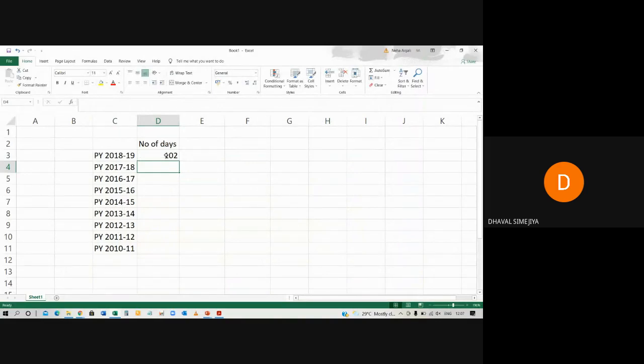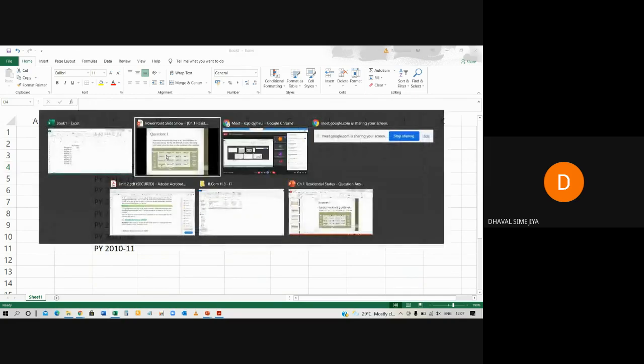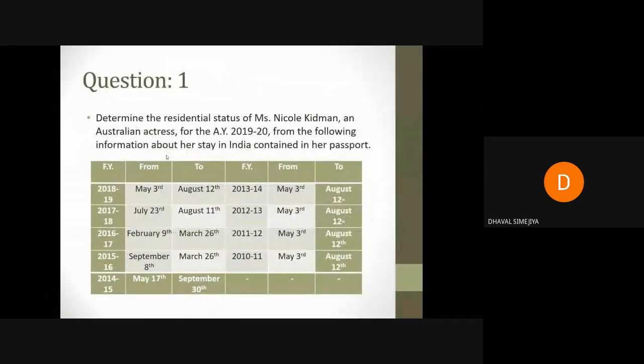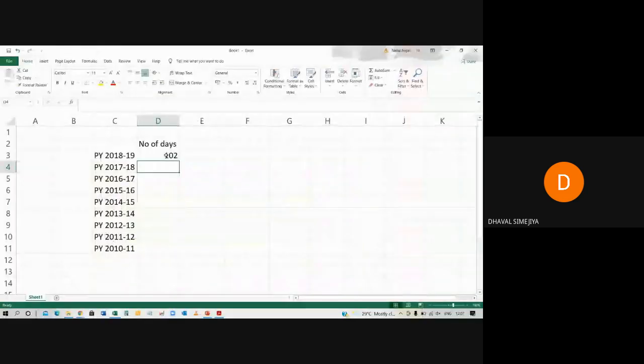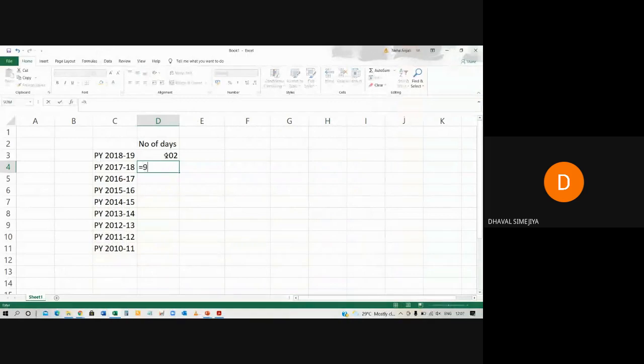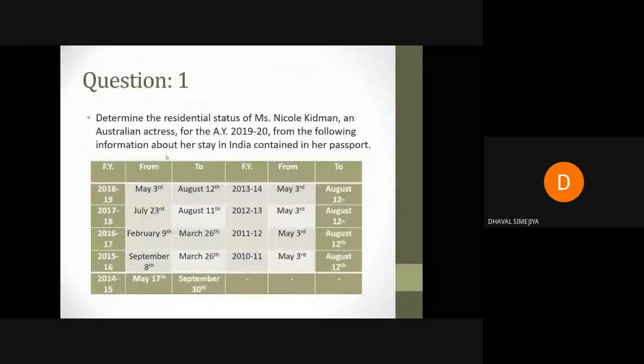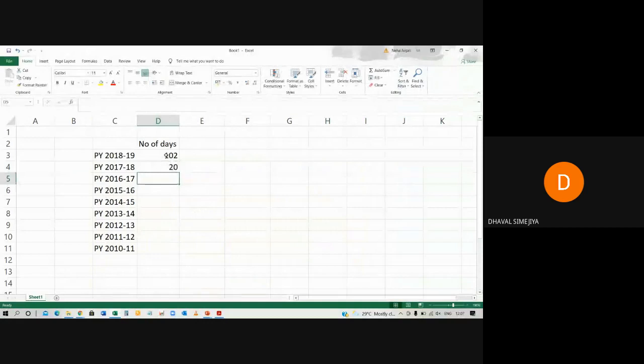Yes, so in the previous year it is for 102 days. Now, assessment year 19-20, previous year 17-18. 23rd July. In July 31 days, 31 minus 22, so it will be 9 days for July, and August 11 days. So number of days will be 20. Clear?